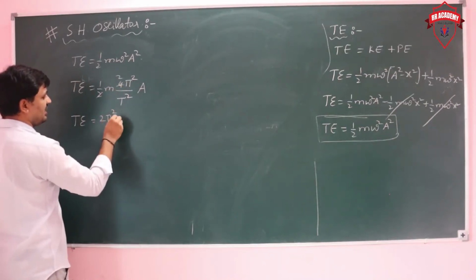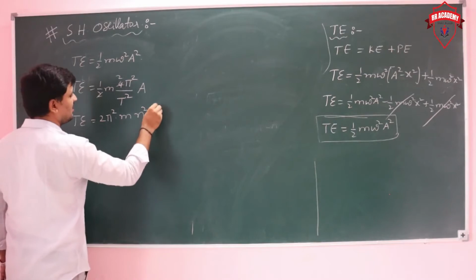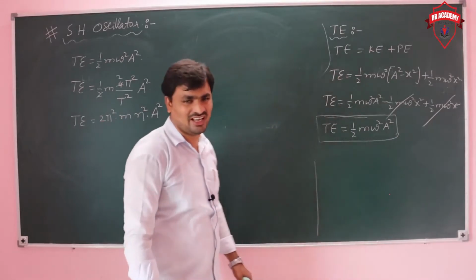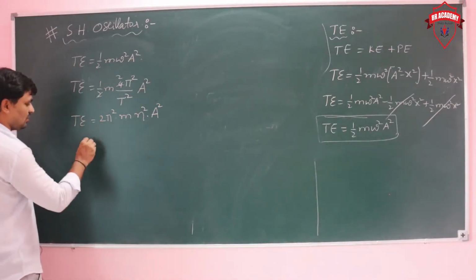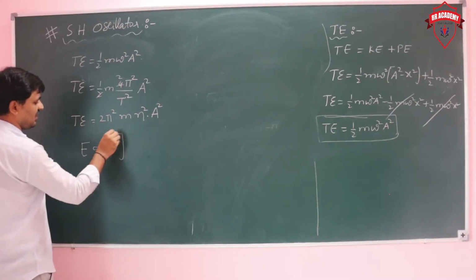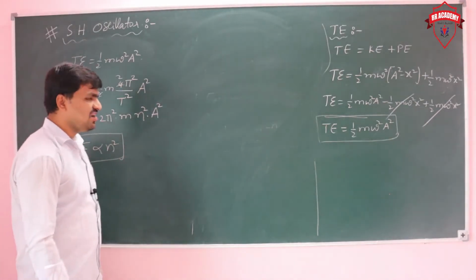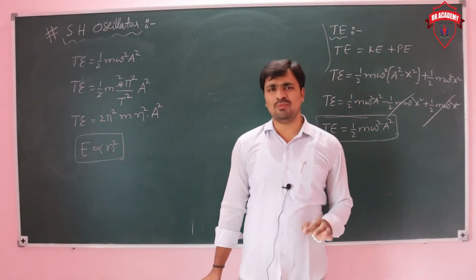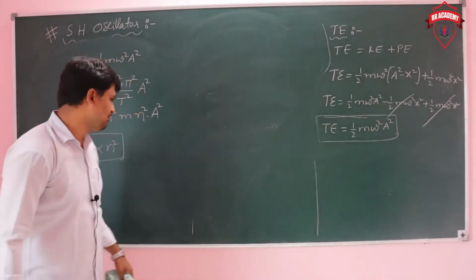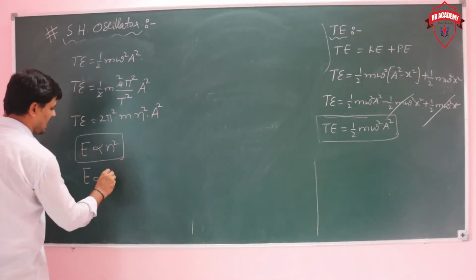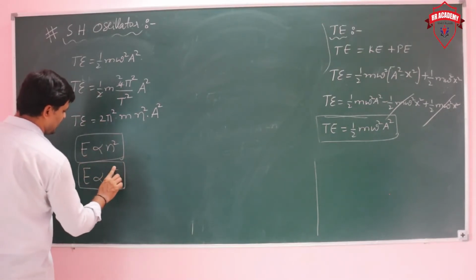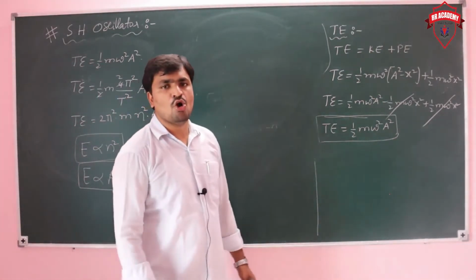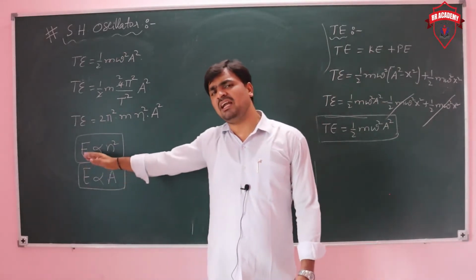Then 2 pi square m a square into 1 by T square, and the reciprocal of time period is nothing but frequency. So the total energy is directly proportional to the square of the frequency and the square of the amplitude. If it has more frequency, it may have more energy. If it has more amplitude, then it also has more energy. So it depends on these factors.